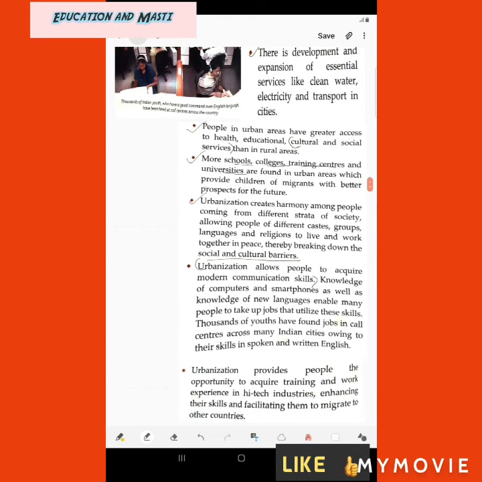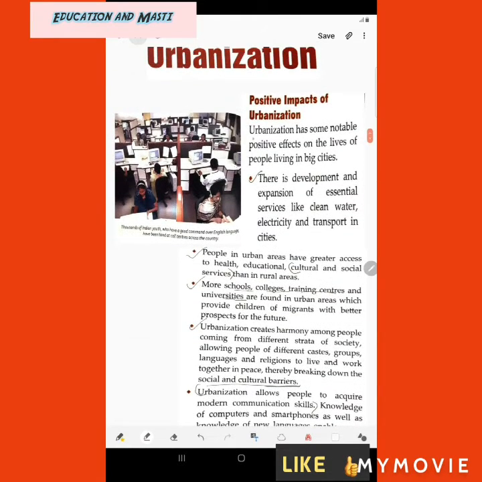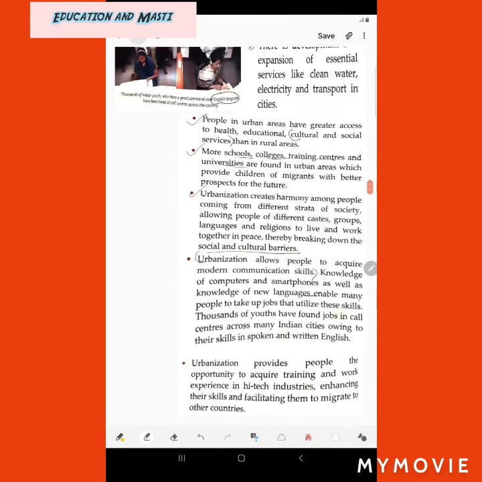Means urbanization increases our communication skills, and we are also able to know about computers and smartphones, as well as new languages, which helps us take part in different jobs that utilize these skills. As I told you in the example, the Indian youth who have good command over the English language attend foreign calls. They have an office in Bangalore also, so they attended.